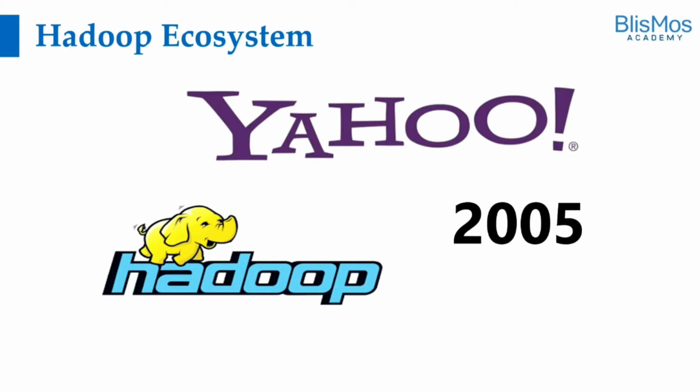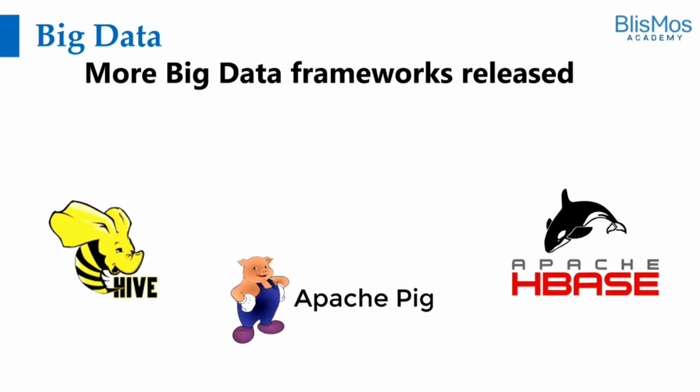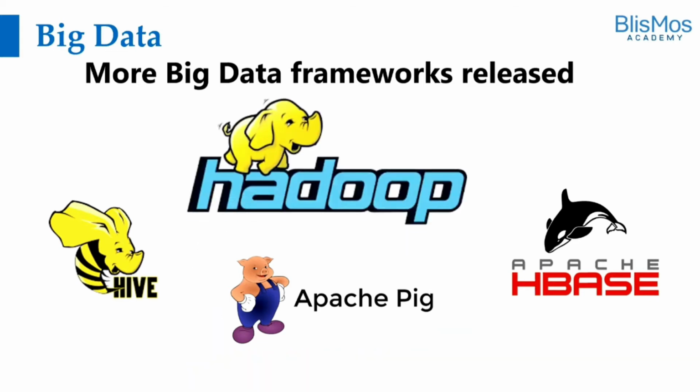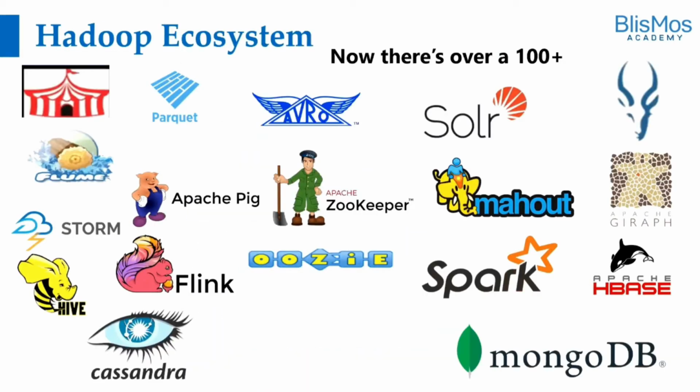After that, some components like Hive, Apache Pig, and Apache HBase were added. As and when the time moved, many components got added like Flume, Storm, Flink, Cassandra, Spark, MongoDB, Apache Giraph. So many components got added. Now potentially there are more than 100 components as a part of the Hadoop ecosystem.